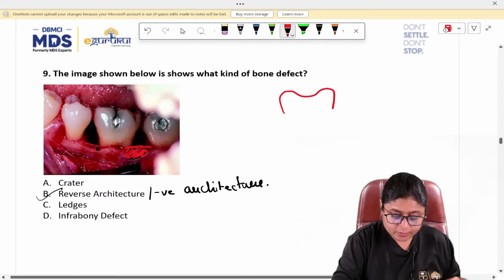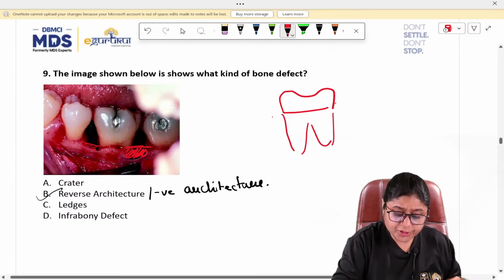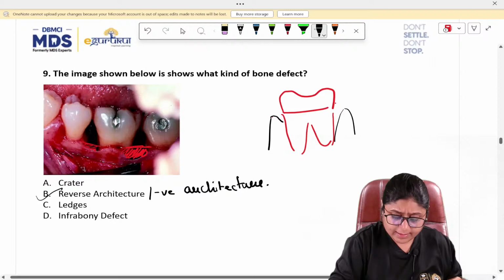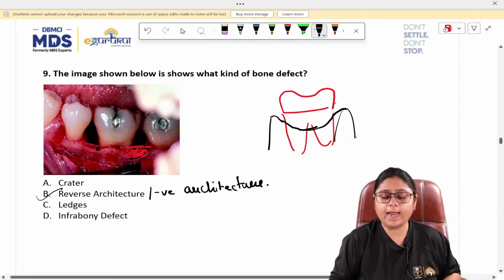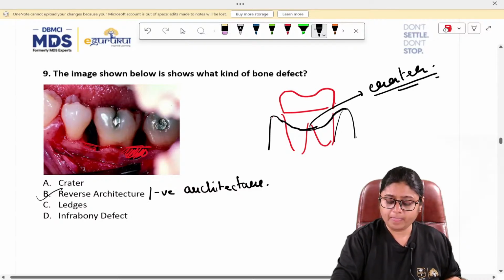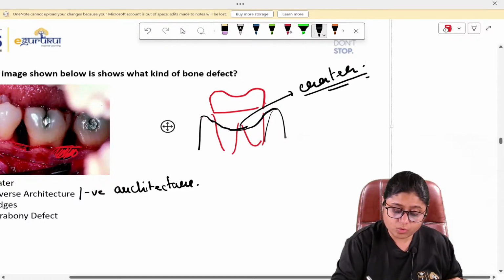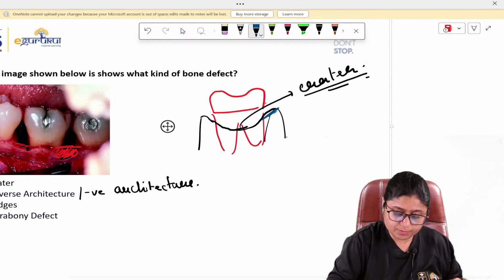So, whenever you see the image proximally, the facial plate is intact and this is intact, but here there is a deep crater. So, this is a crater. But if these two plates are also lost, and the architecture is somewhat like this.